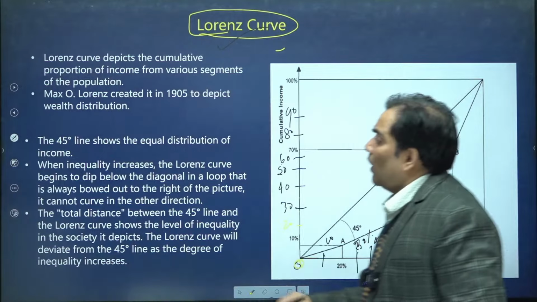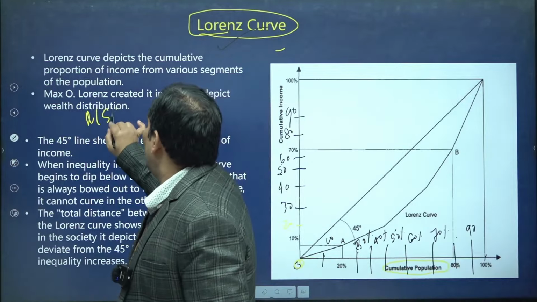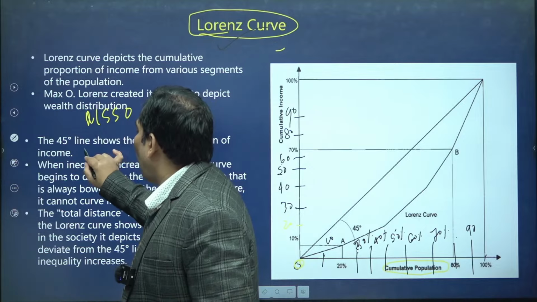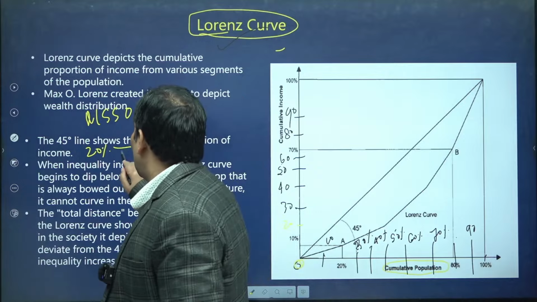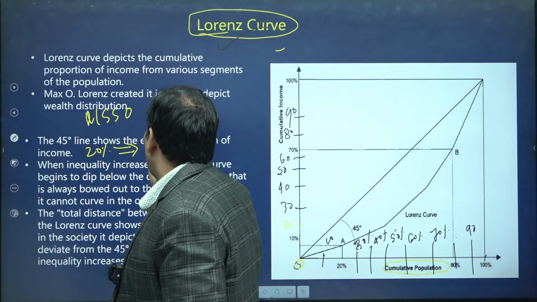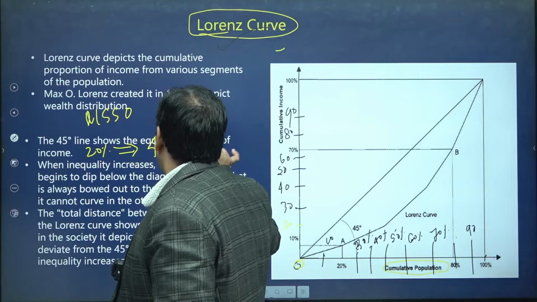This is as per the data of NSSO, what I said: the top 20% has a cumulative income of 44.7%.